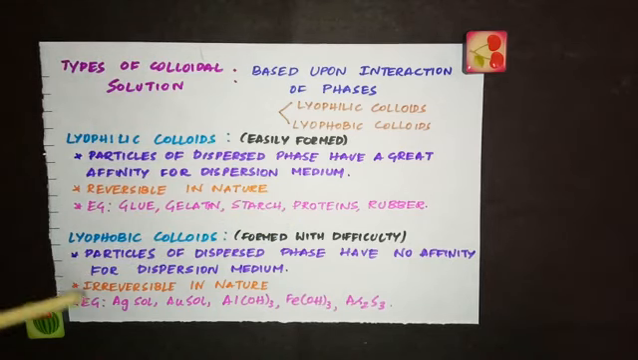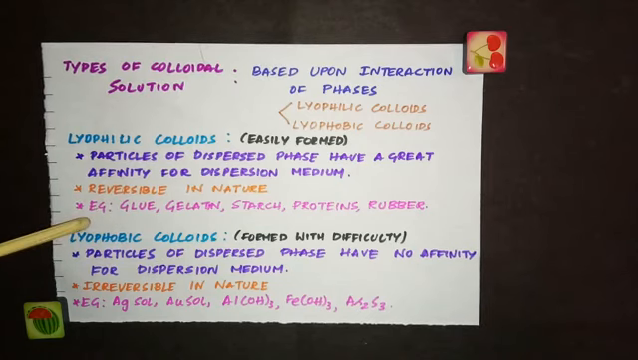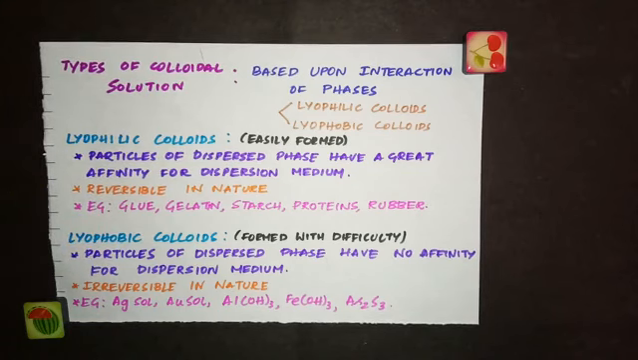And now lyophobic colloids. In this type of colloids, the dispersed phase particles have no affinity or love towards the dispersion medium, or you can say they have hatred towards the dispersion medium. Such type of solutions are formed with difficulty, not like lyophilic colloids, and once they are precipitated, it is difficult to change them back into colloids. So we call these lyophobic colloids irreversible in nature, because once they are precipitated, they have little tendency to get back into the colloidal state.